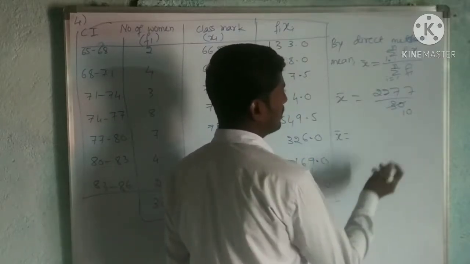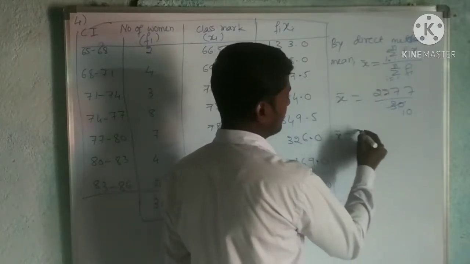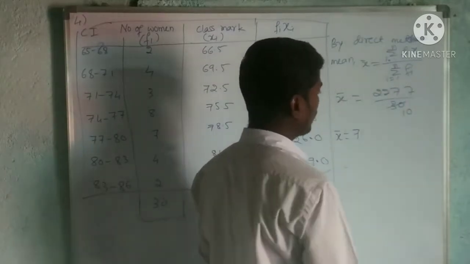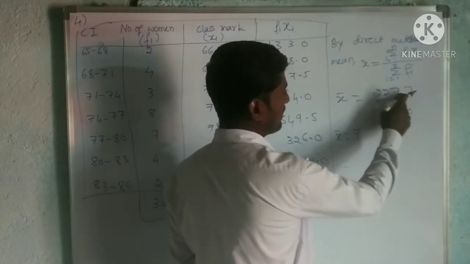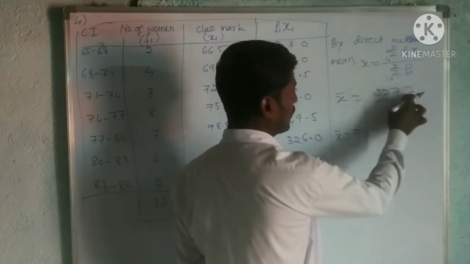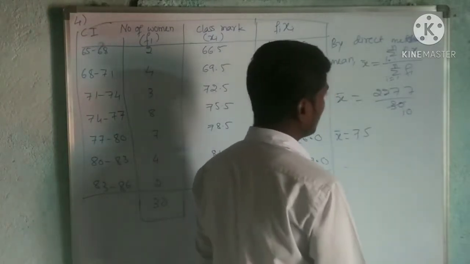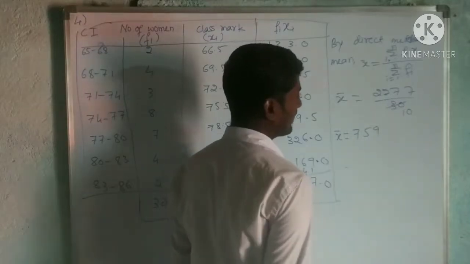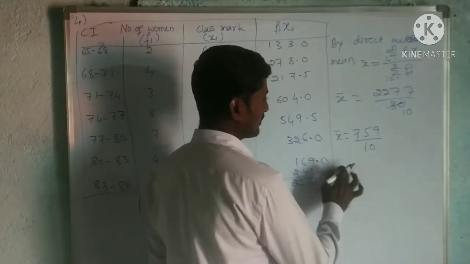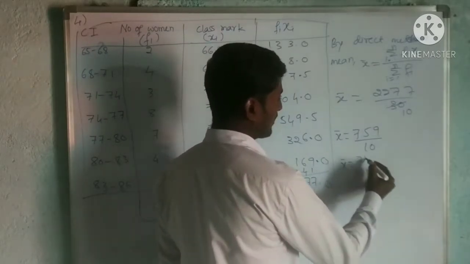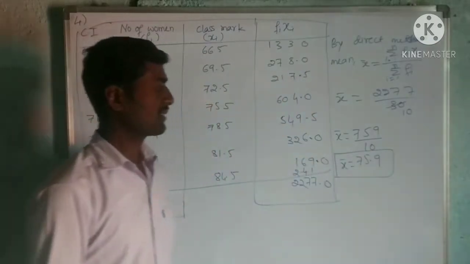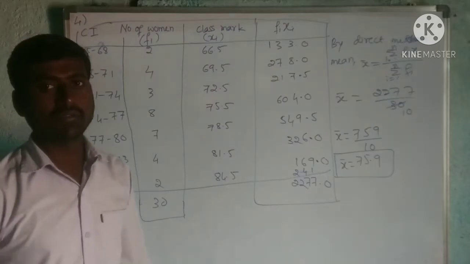X bar is equal to, 3 sevens are how much? 21. 21 means 1 is there, 2 carries. 3 5s are 15, 2 it will become 17. 3 9s are 27, divided by 10. So x bar is equal to 75.9. So this is the mean. Okay, x bar is equal to 75.9.